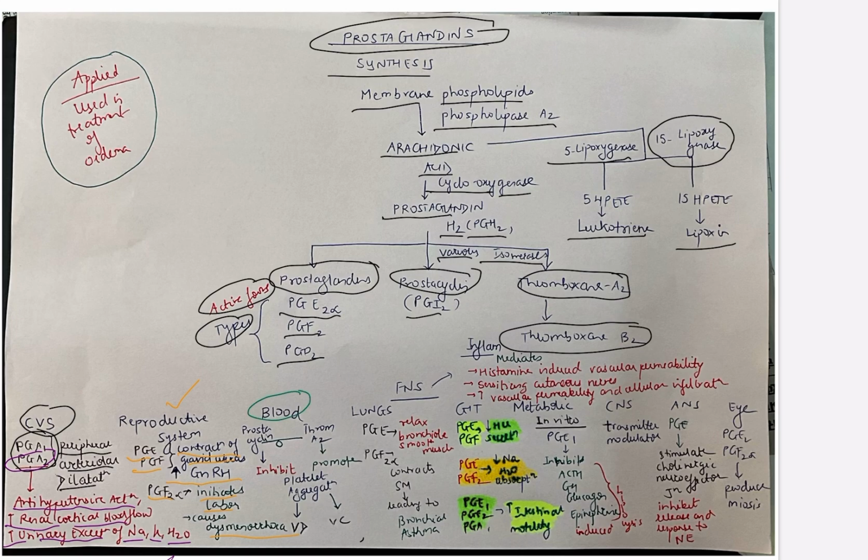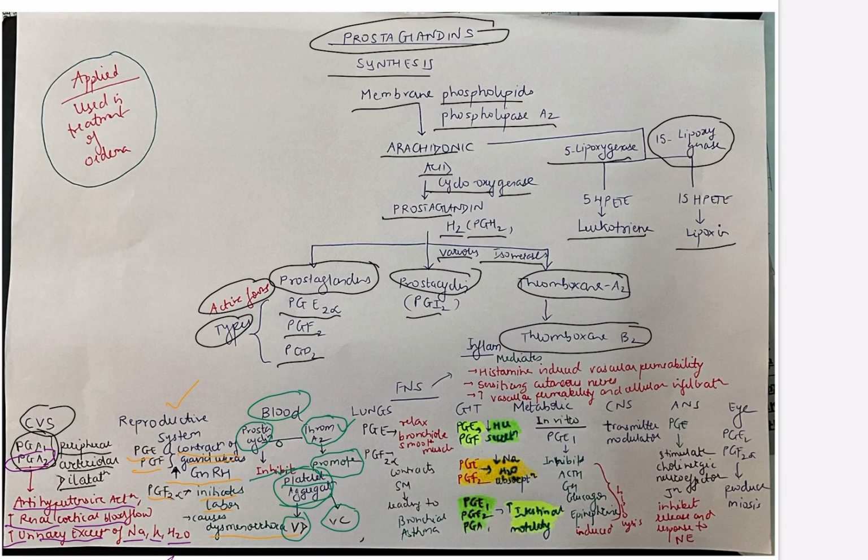Now let us see the effects on blood. The balance of platelet aggregation is maintained by prostacyclin and thromboxane A2. Prostacyclins inhibit platelet aggregation and cause VD, that is vasodilatation. Whereas thromboxane A2, they promote platelet aggregation and cause VC, that is vasoconstriction.